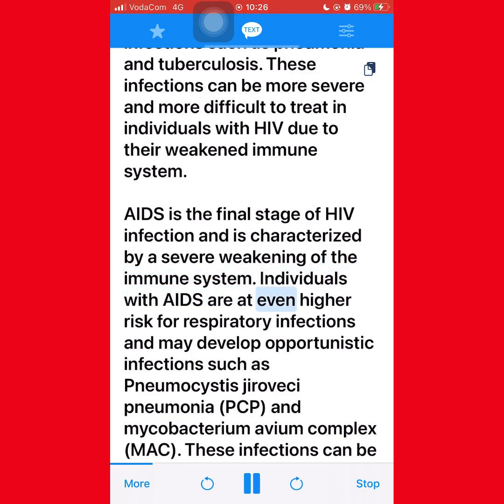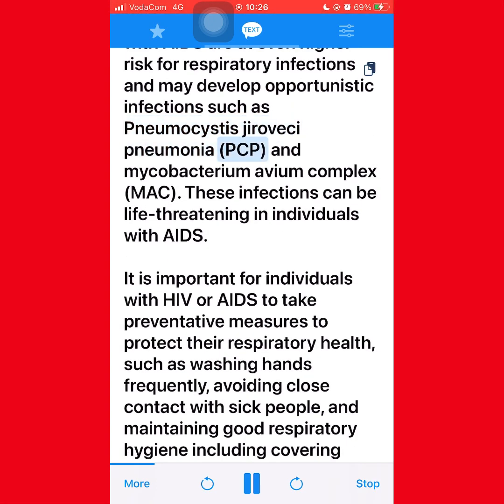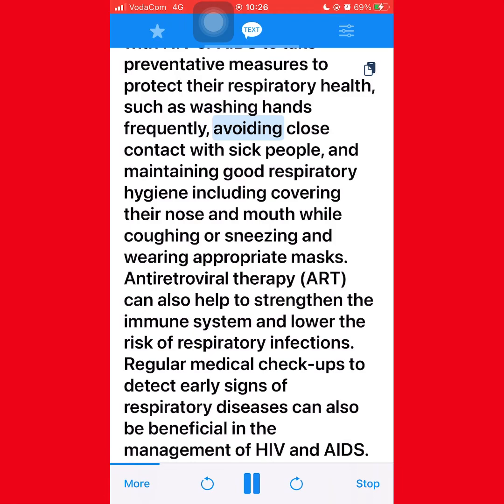Individuals with AIDS are at even higher risk for respiratory infections and may develop opportunistic infections such as pneumocystis jirovecii pneumonia (PCP) and Mycobacterium avium complex (MAC). These infections can be life-threatening in individuals with AIDS. It is important for individuals with HIV or AIDS to take preventative measures to protect their respiratory health, such as washing hands frequently, avoiding close contact with sick people, and maintaining good respiratory hygiene, including covering their nose and mouth while coughing or sneezing and wearing appropriate masks.